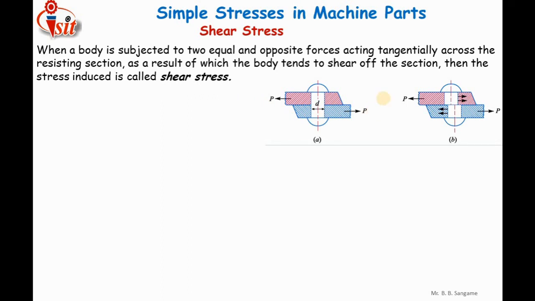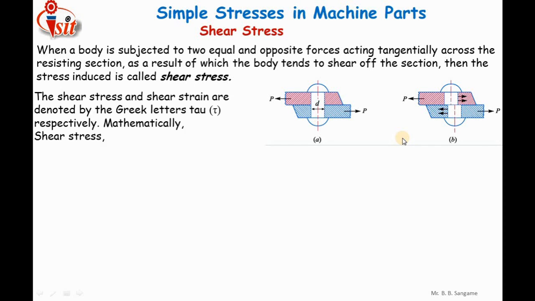After the application of force, there is a possibility of failure of the rivet at this line where the two plates are in contact with each other. There may be a possibility of shear, the rivet can fail in the shear manner along this plane. So the rivet develops the internal resisting forces, that is nothing but shear stress. So this is the resisting force, which is actually resisting the deformation of the rivet. Here the shear stress is represented by the Greek letter tau.